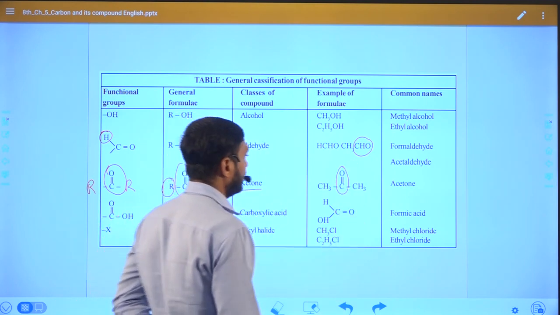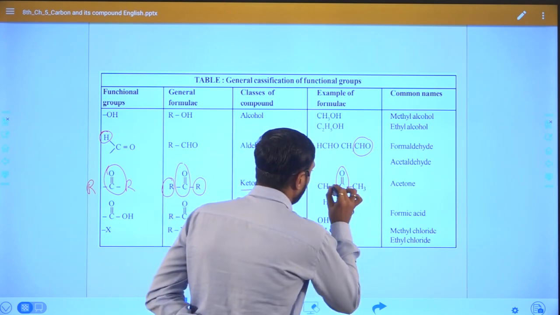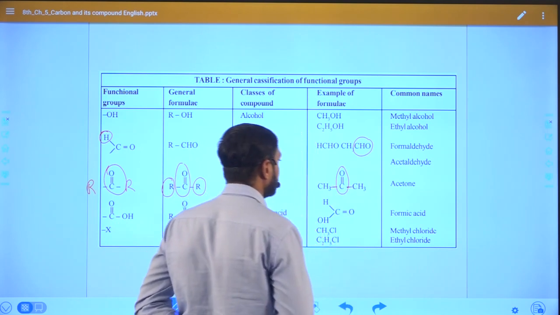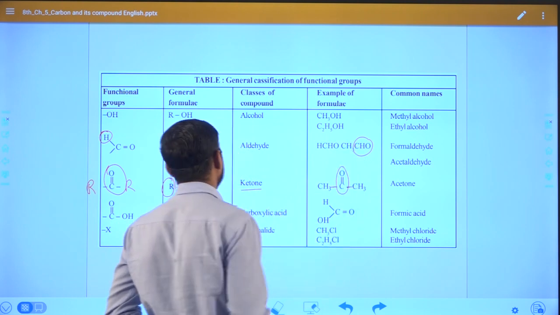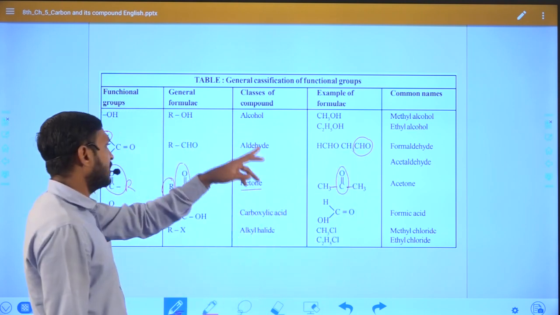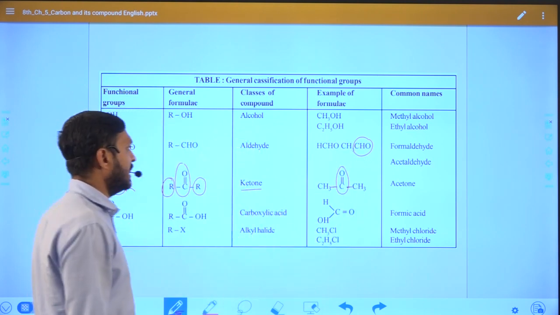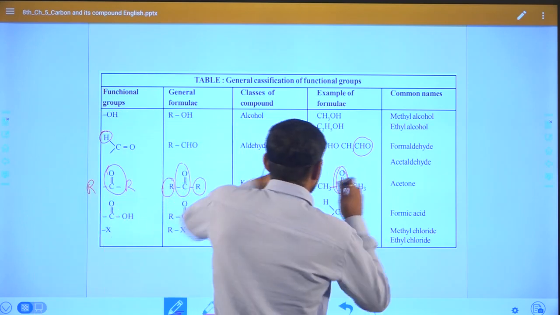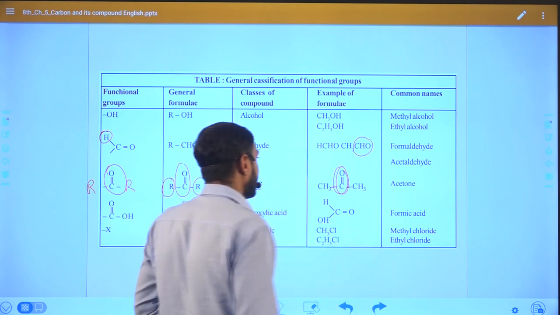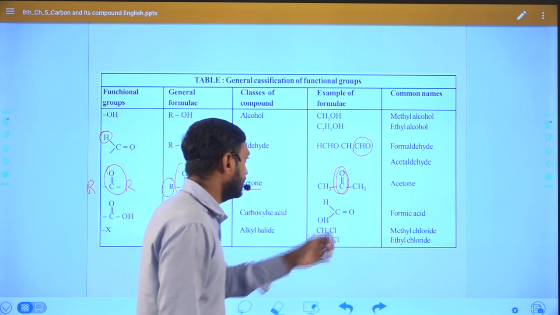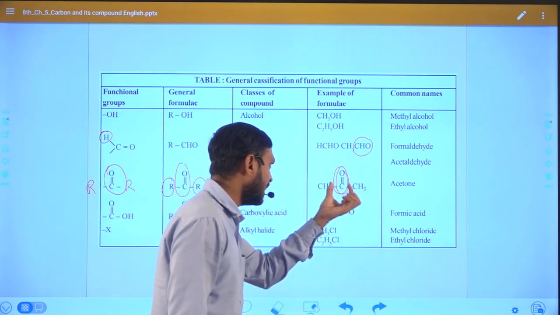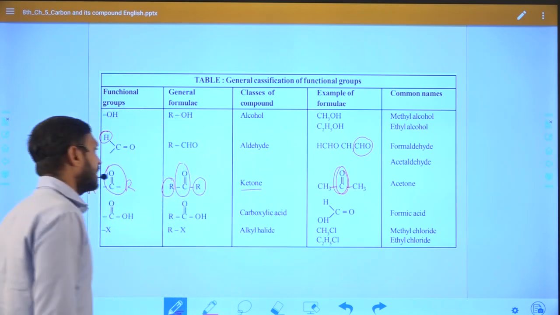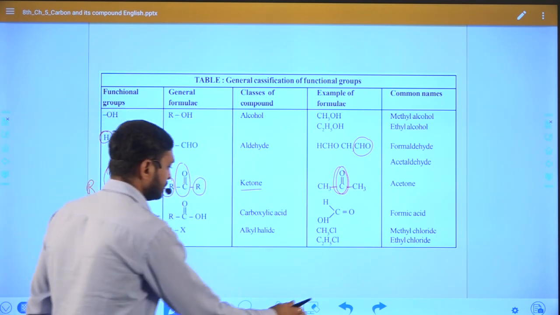So in this example you can see C double bond O, that means ketone is present, but on both sides an alkyl group is present. There is an absence of hydrogen. If hydrogen is present, then the class of compound or functional group will become aldehyde. But here in the carbonyl, an alkyl group is present on both sides. Right, so that is why the functional group is known as ketone.